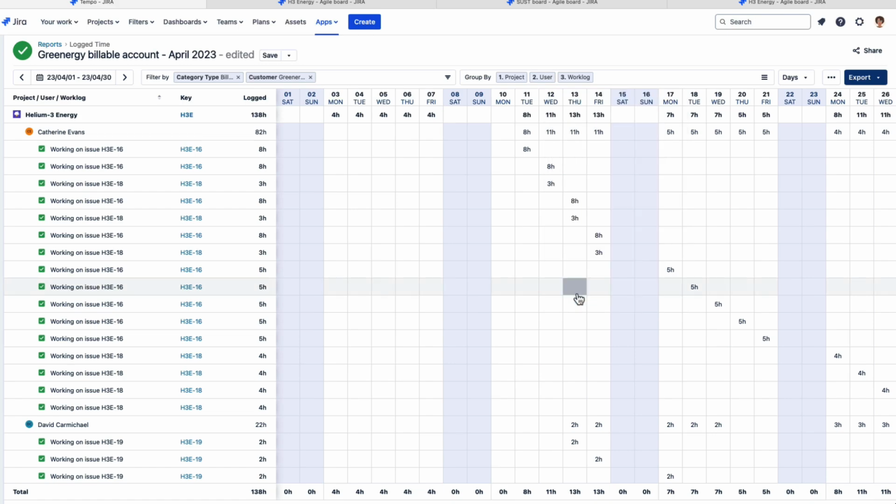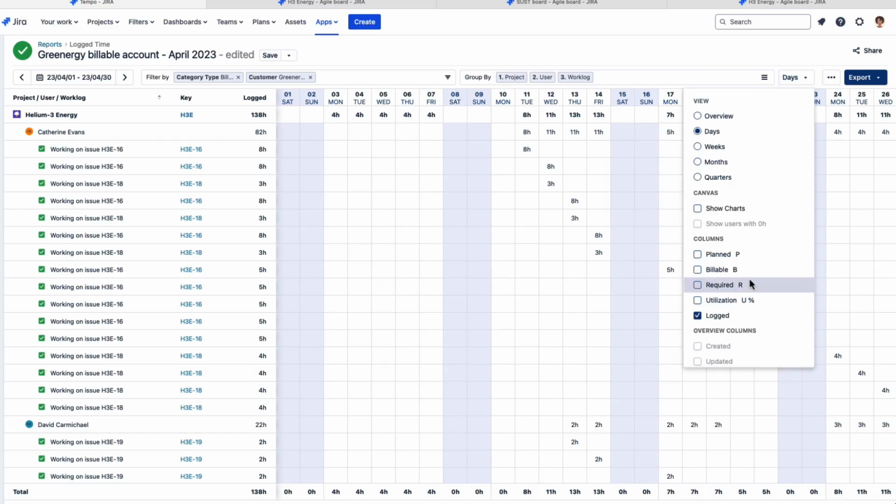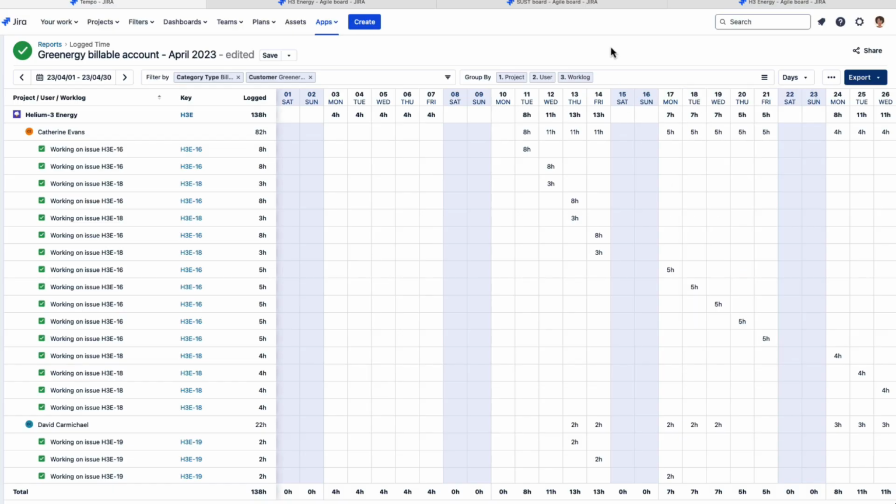But unlike the billable hours method, we don't need to show the billable column. In fact, that can sometimes cause confusion if they don't match what's logged. So let's close that. So again, the manager can share the report or export it, and the accounting team can bring it into their accounting software, and then they can create invoices. But just remember that all of this time is billable. You don't need the billable hours field to show that because it's been logged to their billable account.